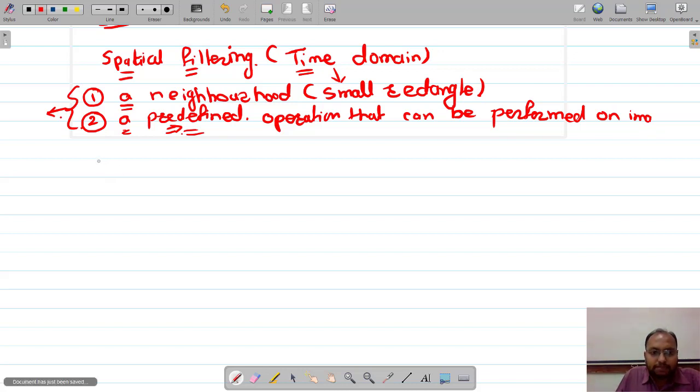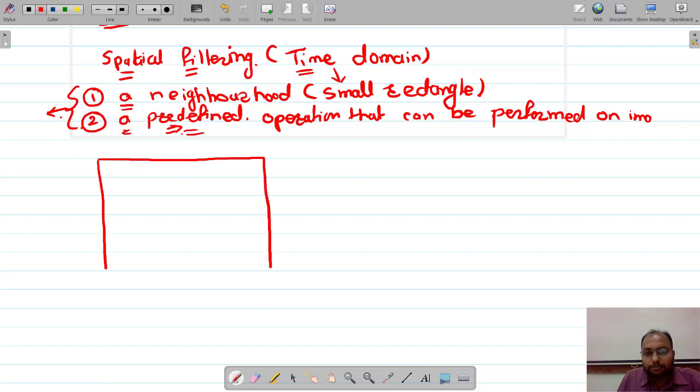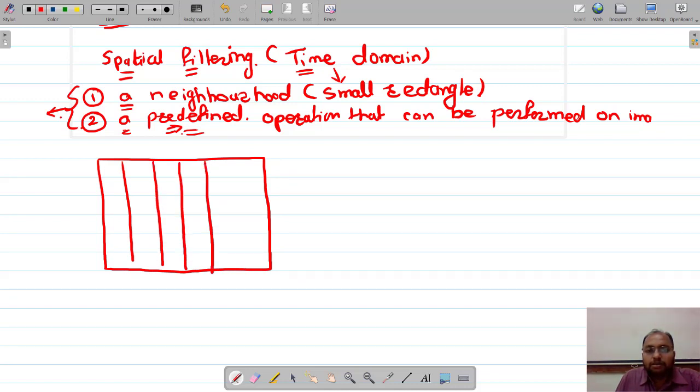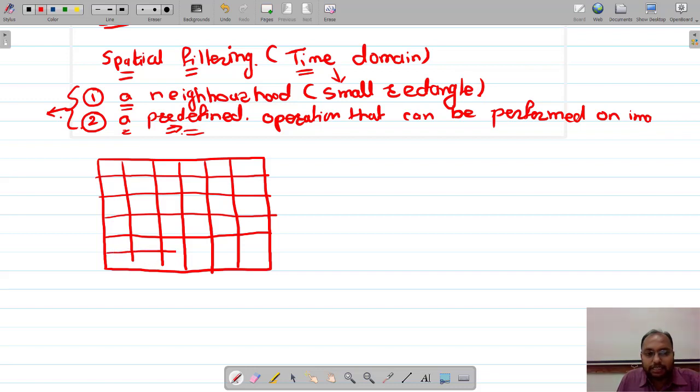So let us say that this is my image, fine. Let me draw this as rows and columns so that we can find the pixels. Is that fine? Okay, so let us say this is an image onto which we are going to apply the first type of filtering, that is, the neighborhood type of filter mask, okay, fine.